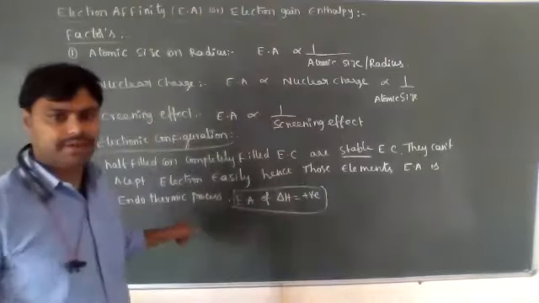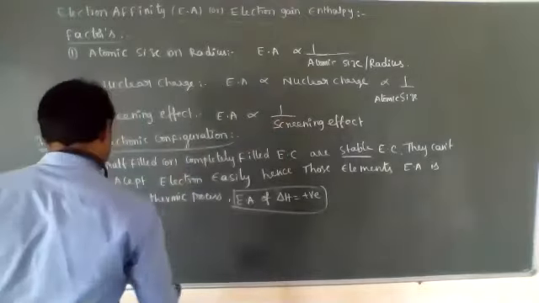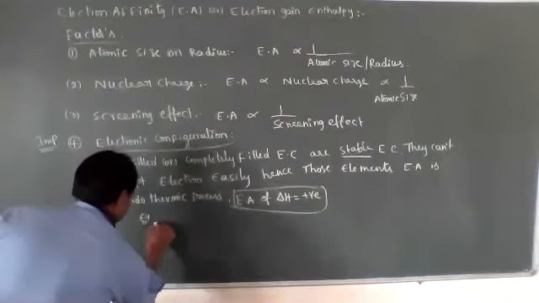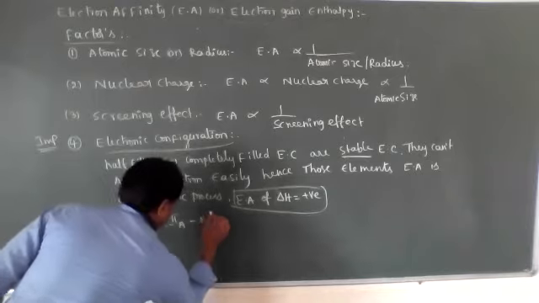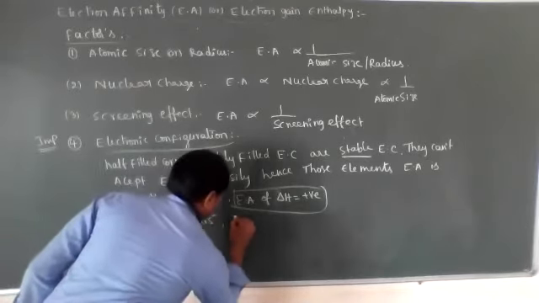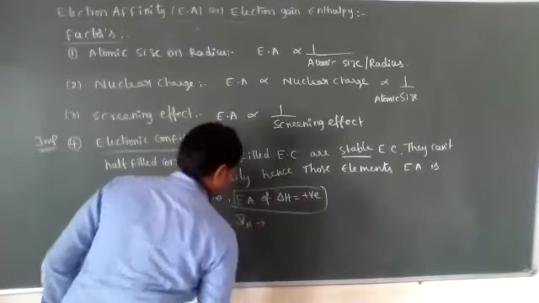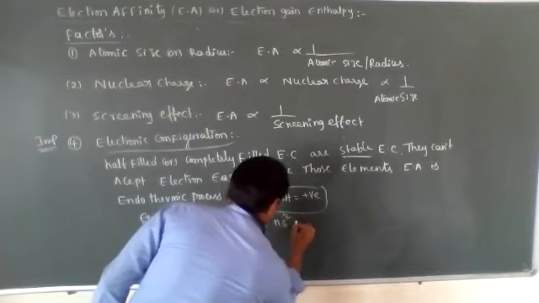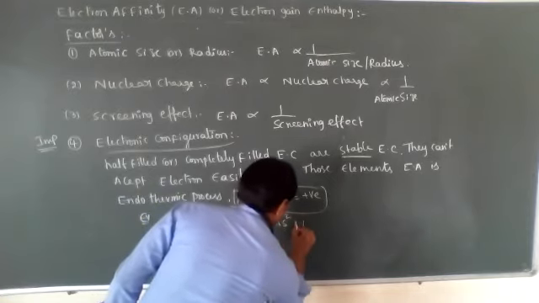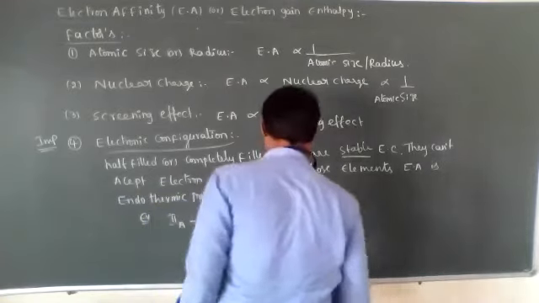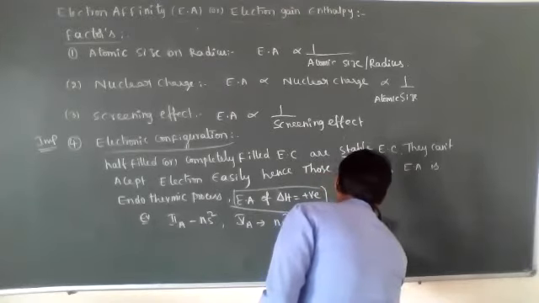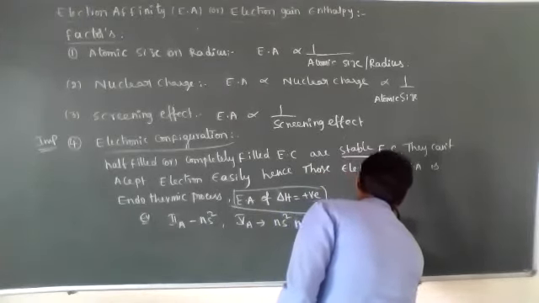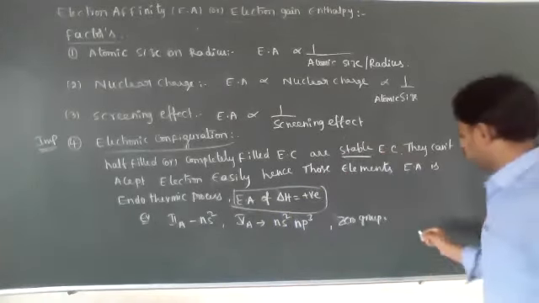This is an exception case, in this case only. Examples: second A group ns2, fifth A group ns2 np3, and zero group